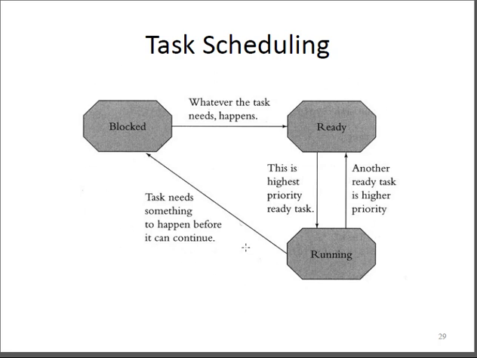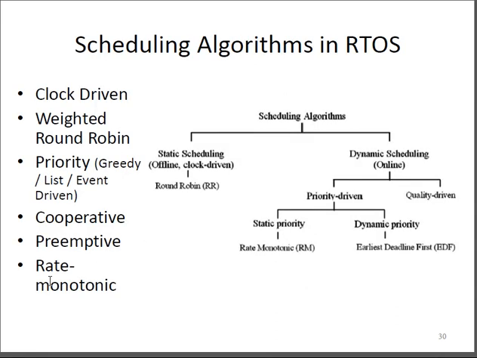uses the priority of each task to determine how the task can move to the ready state or to the running state for the efficient performance of the operating system. Another area of our discussion is the scheduling algorithms of RTOS.